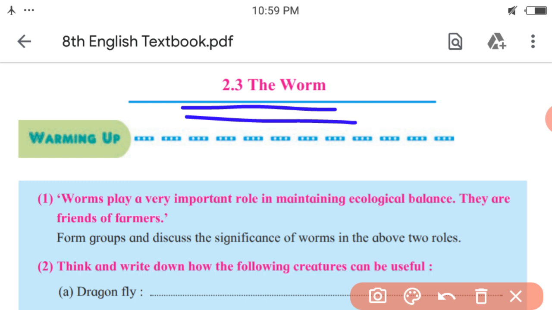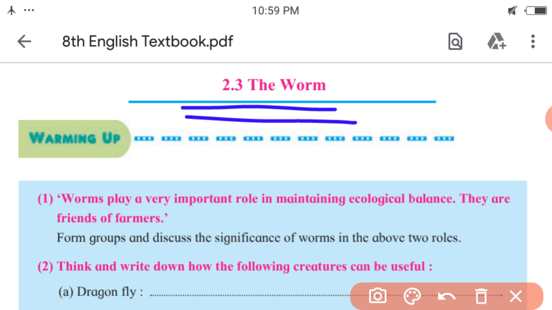In this poem, the poet urges us to remember that every creature on this earth is created by God. We must hence respect every creature, big or small, and not take away a life which we cannot give. So, this is the theme of this poem. Here, the poet explained the theme taking the example of the insect worm.